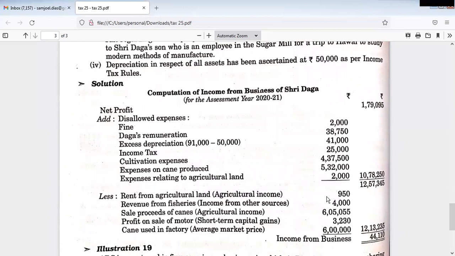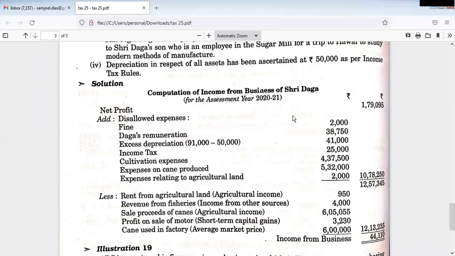Okay. Now let us consider the solution part of the problem. Net profit given in the problem is 1,79,095. To this we have to add disallowed expenses. Remember, disallowed expenses means maybe non-business expenditures, or expenses which are not allowed as deduction. Such expenditures we have to add back to the net profit.